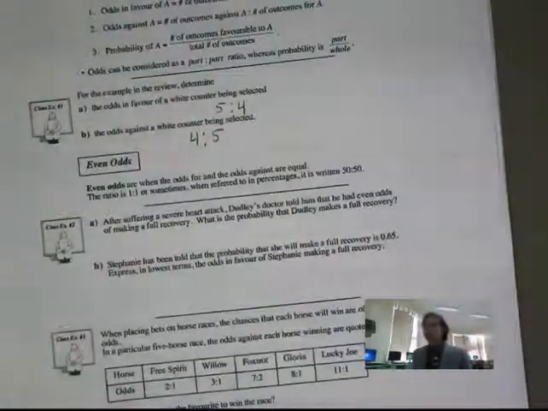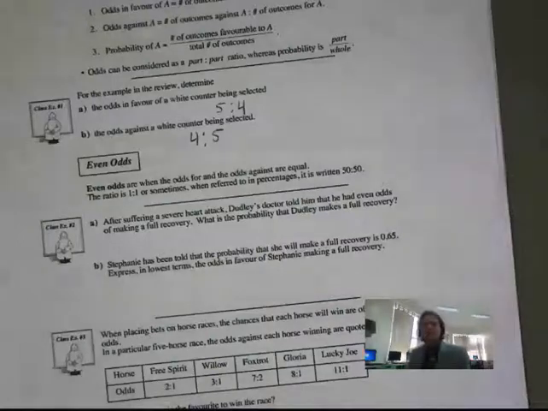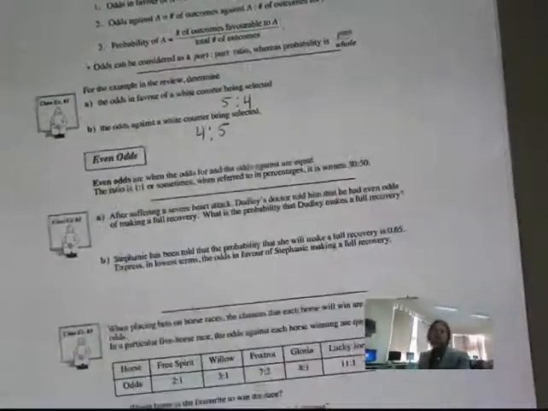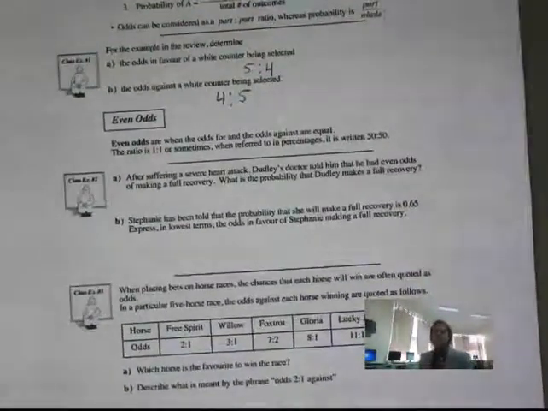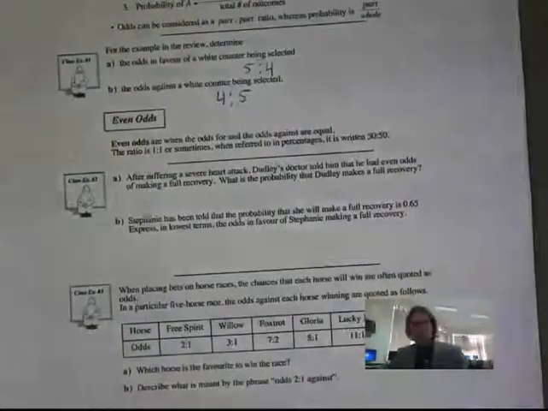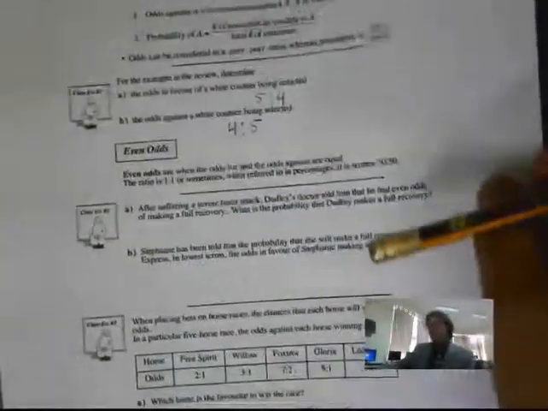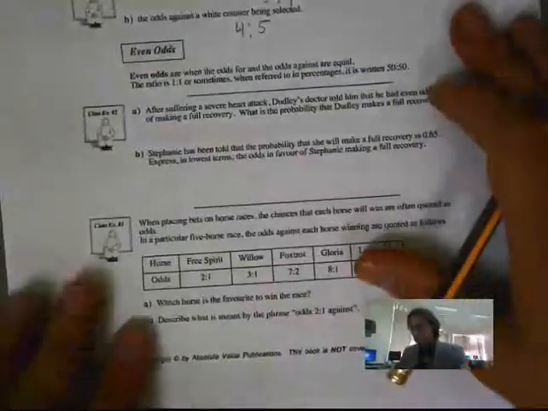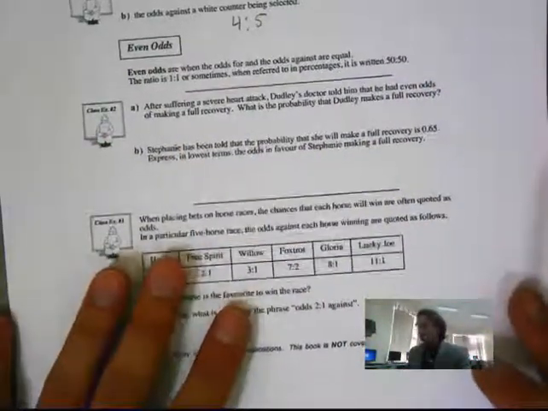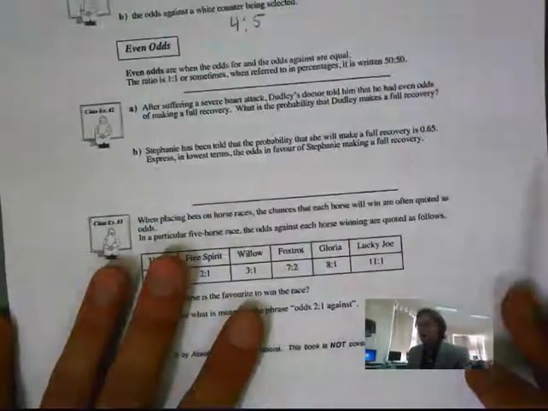Now, this next question here is a neat little question. I like it. It's kind of a bit morbid. So you go in to the hospital, and sometimes they say percentages, and the doctor says your odds of surviving are 50-50. A little bit morbid, not the best of hopes, but it's 50-50, still better than none. So, after suffering a severe heart attack, Dudley's doctor told him he had even odds of making a recovery.